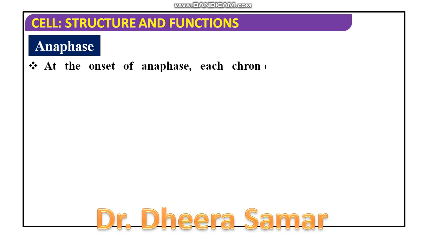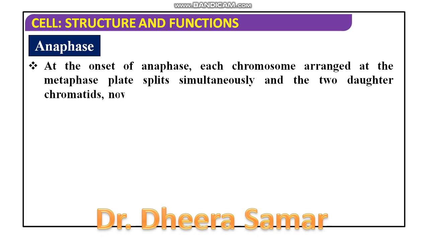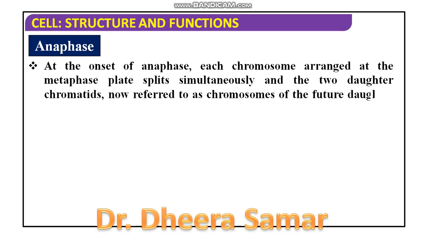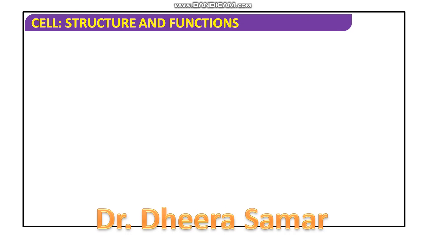By the end of metaphase, we had seen that the chromosomes were aligned at the metaphasic plate. Now when anaphase starts, the chromosomes arranged at the metaphasic plate split simultaneously, and the two daughter chromatids are now forming the proper chromosomes of the future daughter nuclei. They will start migrating towards the opposite poles.